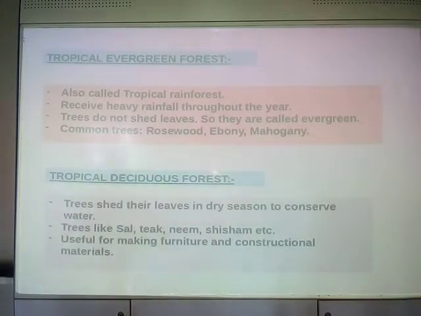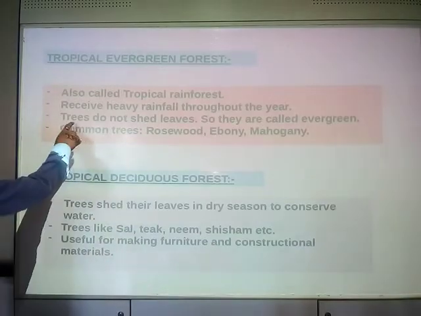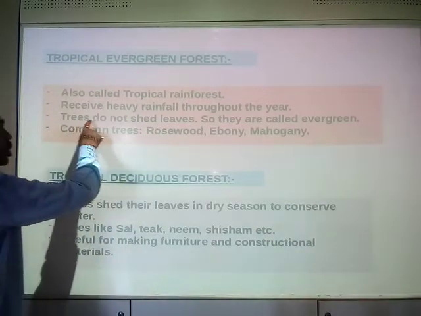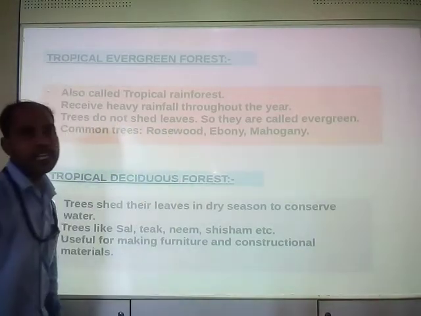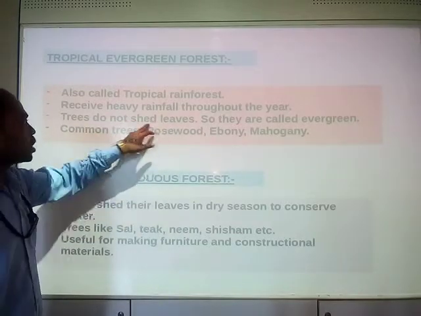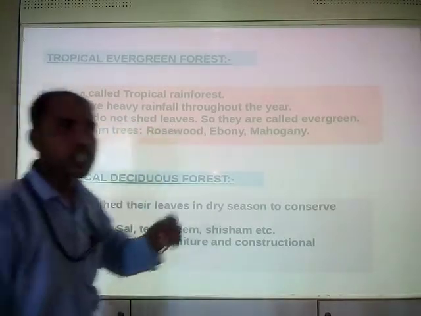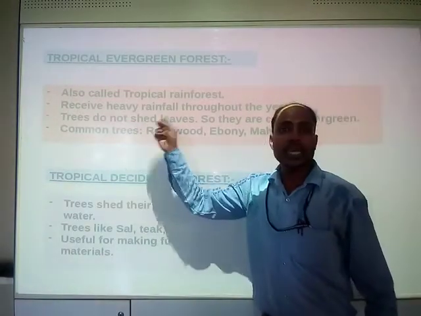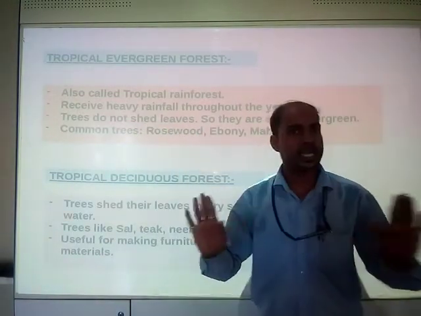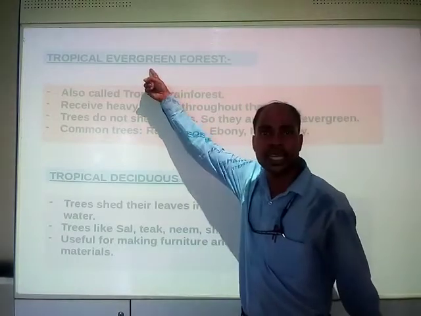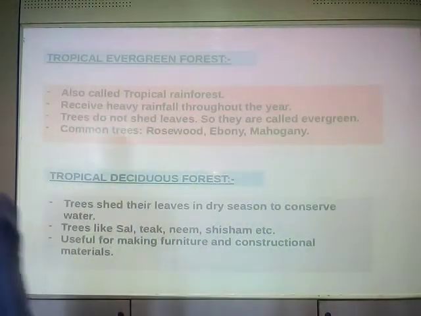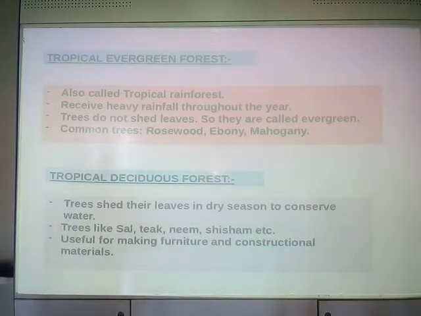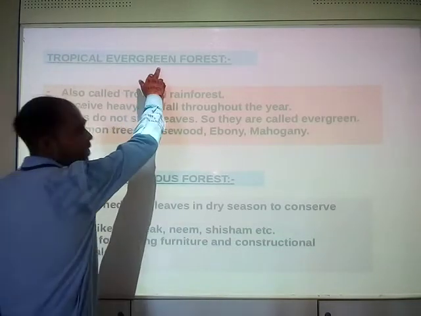That means it receives too much rainfall throughout the year. Third characteristic, trees do not shed leaves. This is the key: shed leaf. That means trees do not shed leaf. पेड़ अपने पत्ते नहीं झाड़ते हैं, पतझड़ नहीं आती. They always remain green. That's why the name is evergreen. Why is the forest known as evergreen?